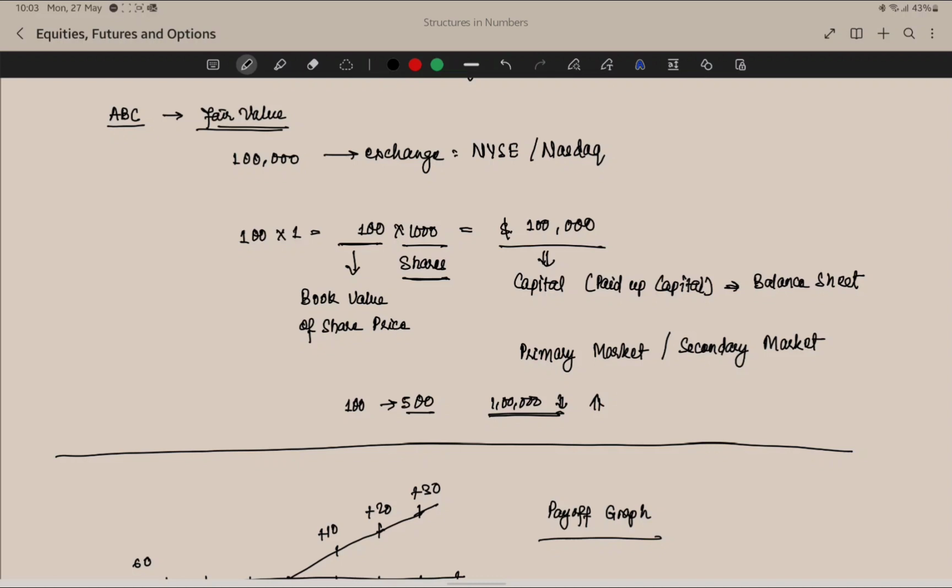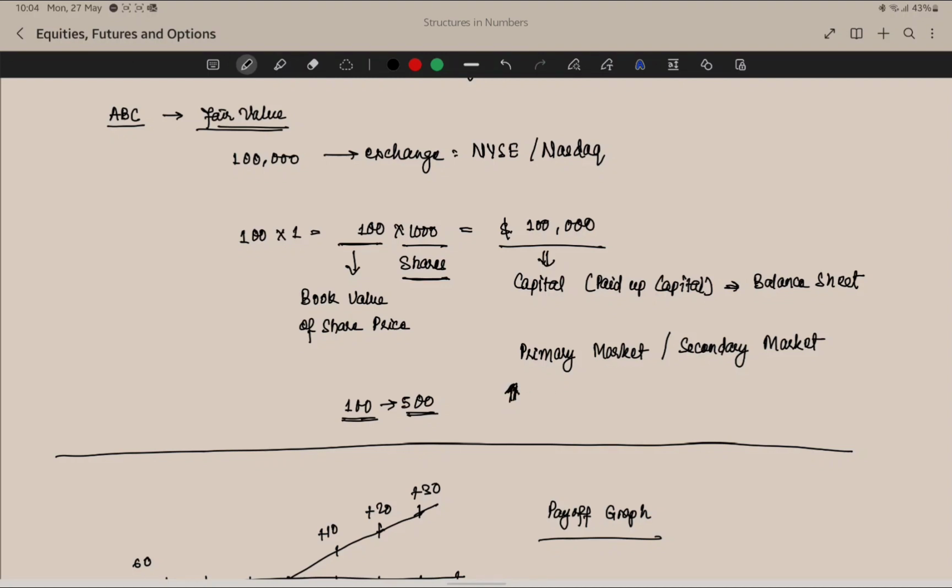So if people feel that the company is of higher value than just 100 USD, and from 100 USD it goes to 500 USD in the secondary market once people start to buy and sell the security, it means they feel the company is undervalued and has higher value in the real market, so they will continue to trade the share and the prices will go up.